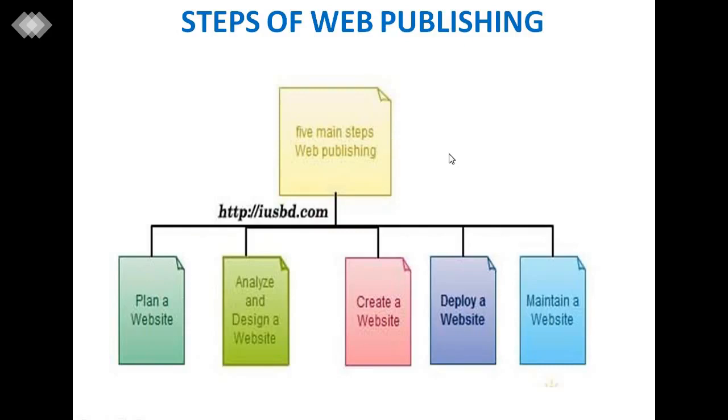Now, steps of web publishing. First, plan a website, analyze and design a website, create a website, deploy a website, and last is maintain a website. So web publishing consists of five steps: plan a website, analyze and design a website, create a website, deploy a website, and maintain a website. These are the steps to be followed in web publishing.